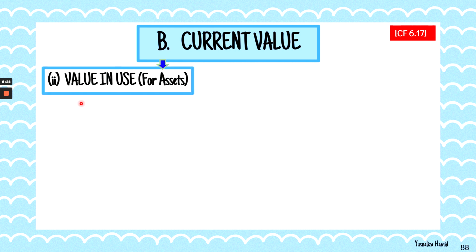The second one under the current value is value in use. This should be number 1. Let me just correct this for you. And that should be number 2. The next one is number 2.